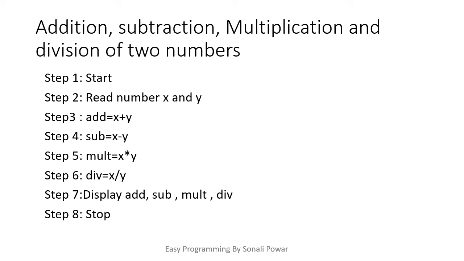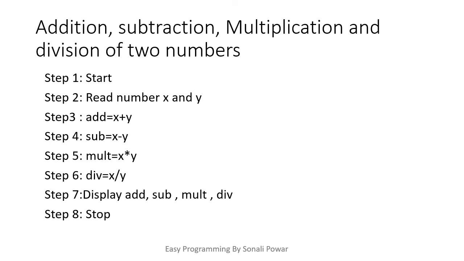After that step number 4, I'm just doing the subtraction of x and y, and step number 5 I'm just multiplying x with y, and sixth step is I'm just doing the division of x and y. Now my result is ready. My result is stored into the add, sub, mult and div. So these are the variables, or these are the things I used to store my result. Now next step is to display the result. So I just display the add, sub, mult and division. So now last step is a stop. Means my procedure is completed.